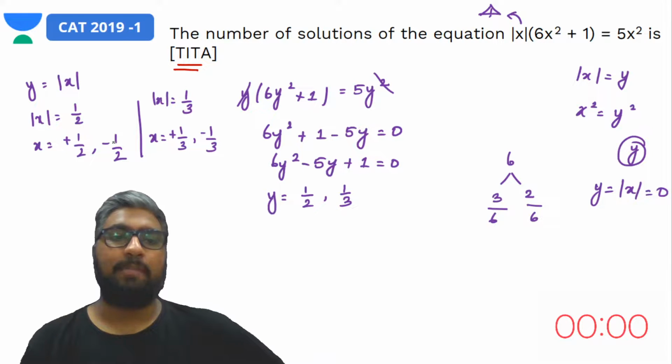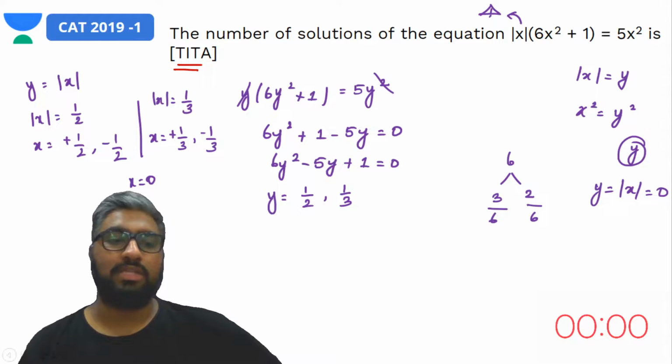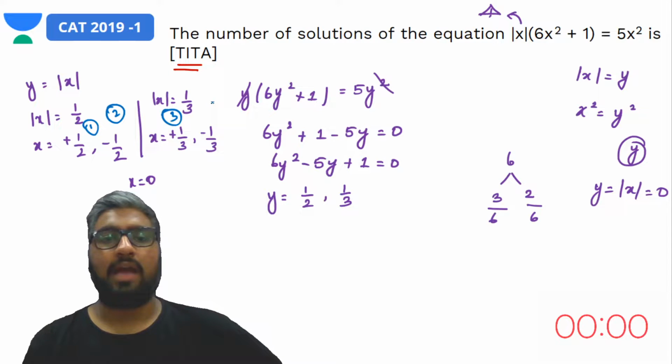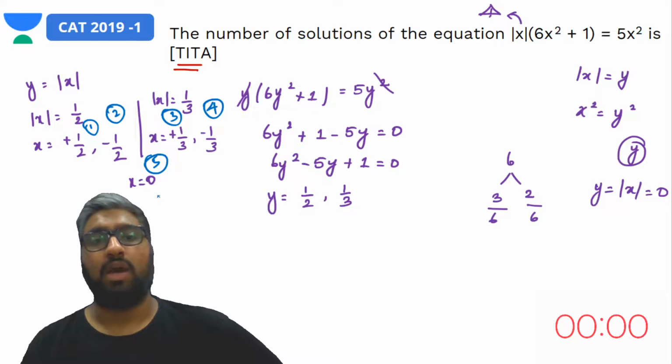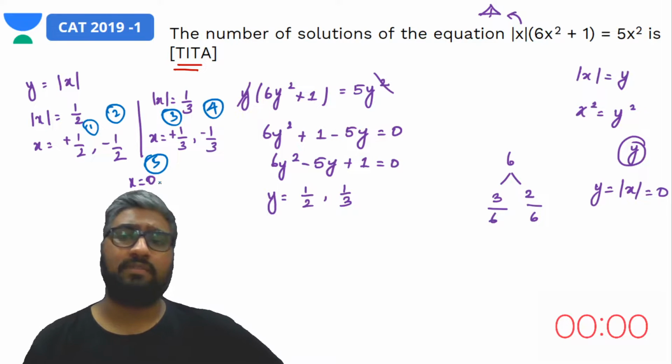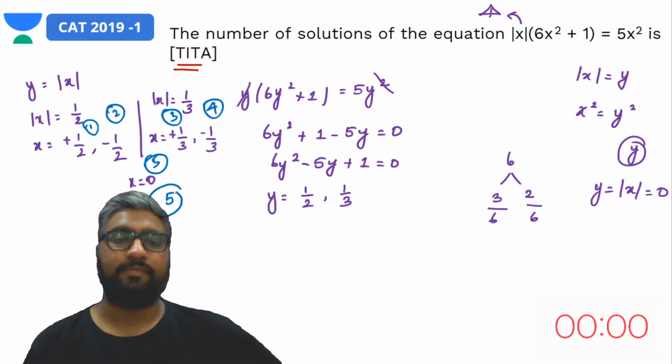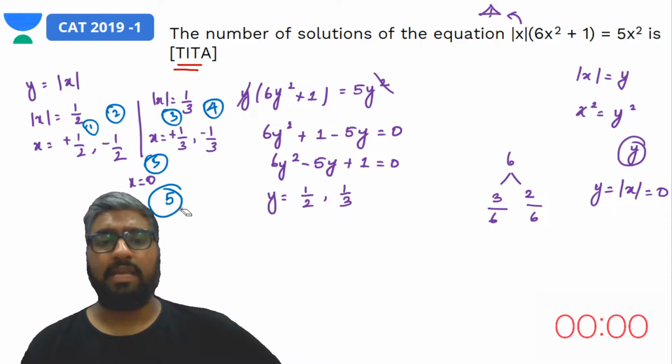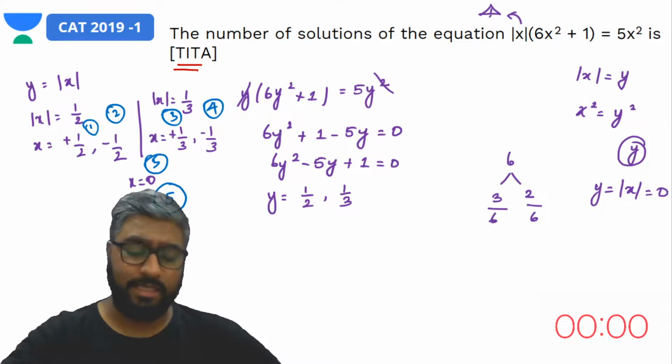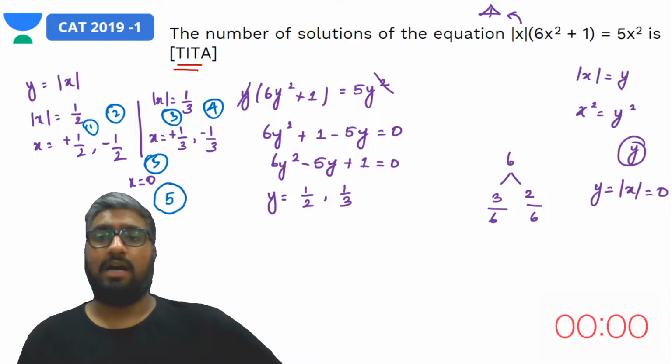Yes. So apart from 1, 2, 3, 4, you also have x being equal to 0. So totally you have 1, 2, 3 and 4, and including 0, 5 values. So what is the number of solutions of this equation? 5. Yes. This would have been an easier question, easier than this at least, if we did not have modulus,